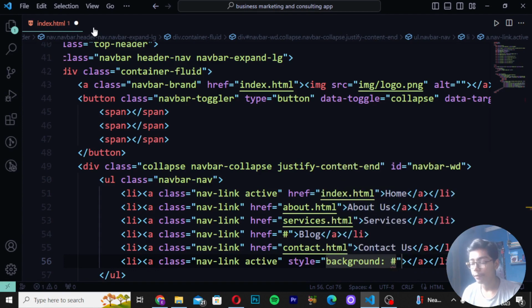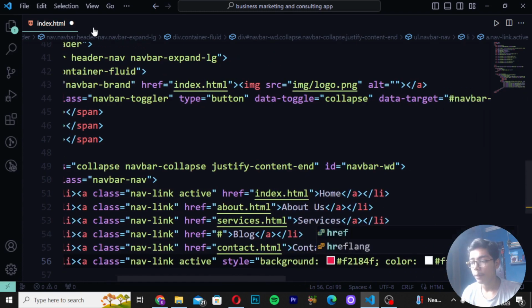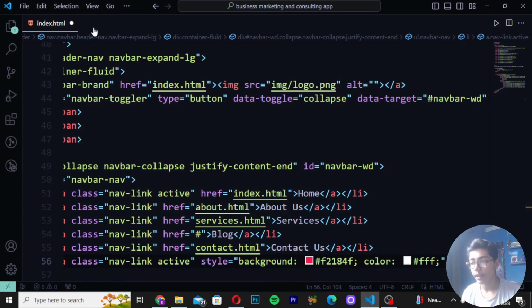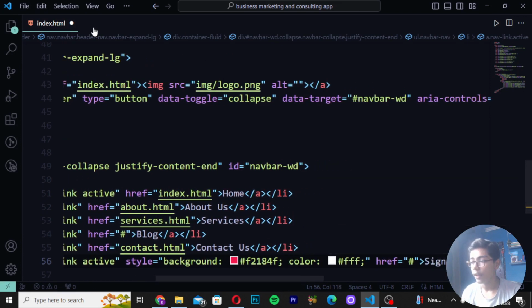Give the color F2184F like this, and give the text color here which will be white. Then I will be now writing here href as like that, and I will be writing here sign up now. So here I will be writing that.